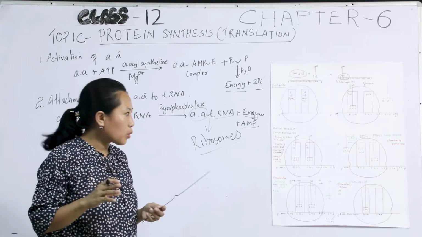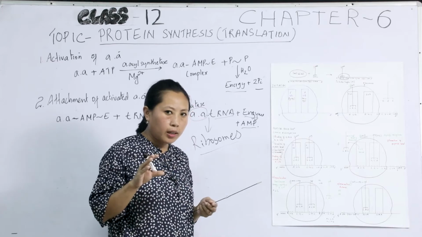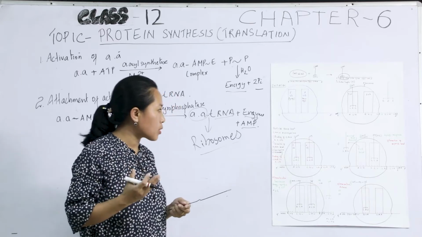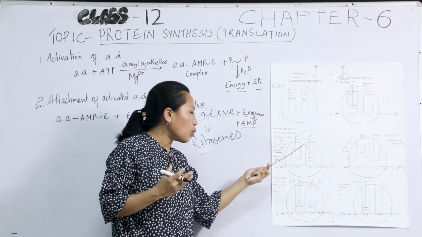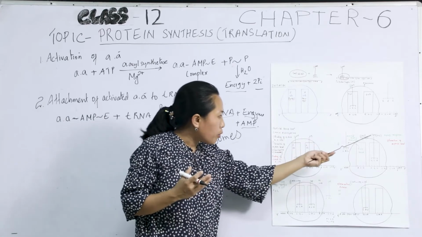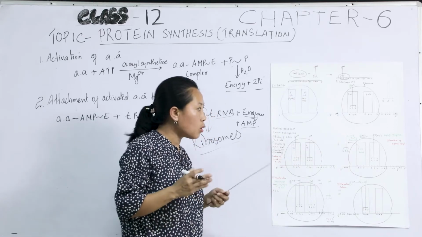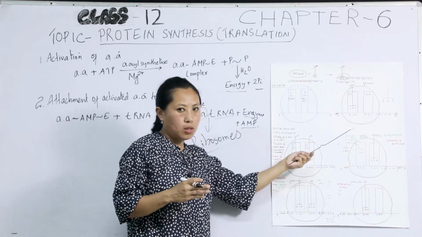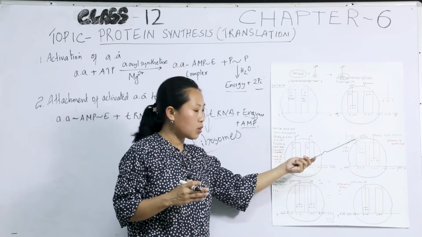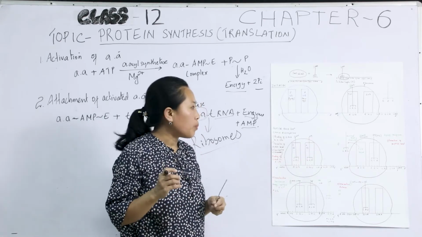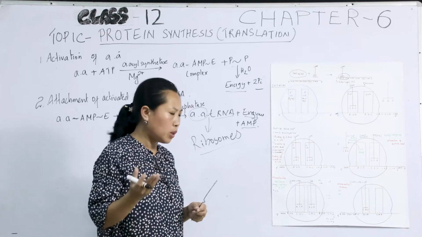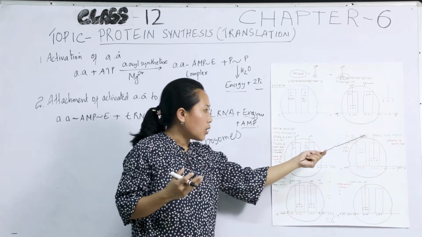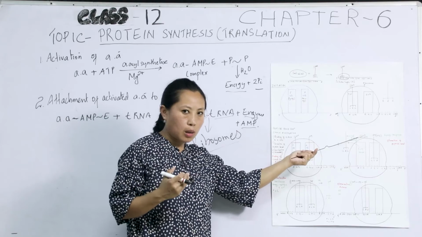So now the amino group of arginine, the amino group of the second amino acid, carries out a nucleophilic attack on the carboxylic group of the first amino acid, that is formylated methionine, or methionine in the case of eukaryotes, forming a peptide bond between the two and resulting in the elimination of a water molecule. So a peptide bond is formed between arginine, the second amino acid, and methionine, the first amino acid.